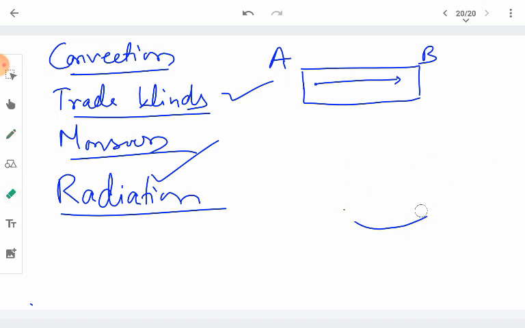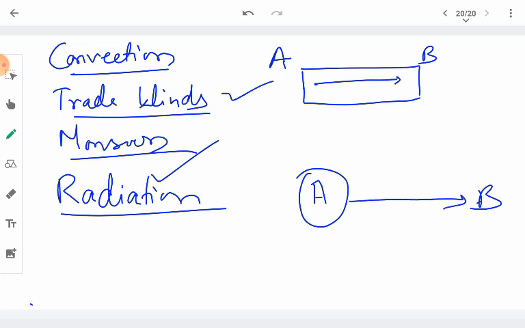Just as you can see the heat coming from the sun, it travels through a lot of empty space and then reaches the surface of the earth by entering its atmosphere. So radiation is the process of transfer of heat from one place to another without the need of any intervening medium between the two points. Point A, point B, the transfer of heat takes place without any need of a medium in between.